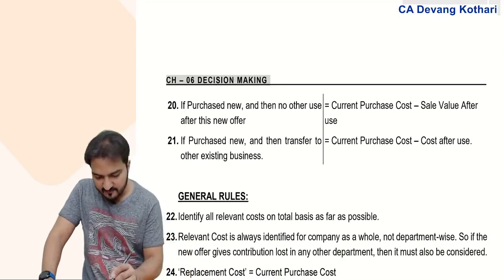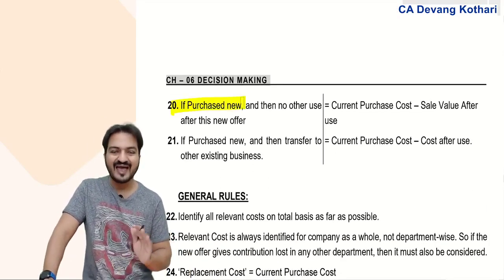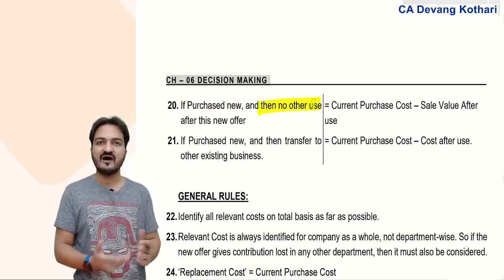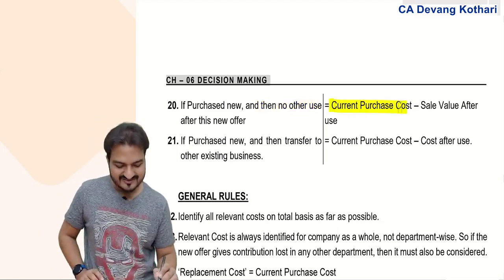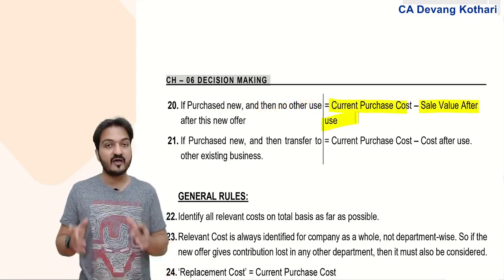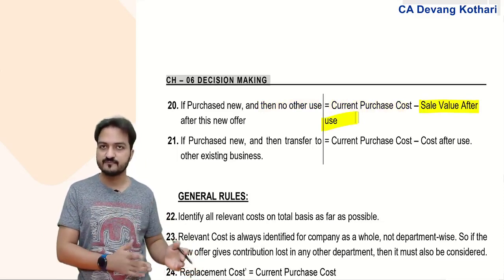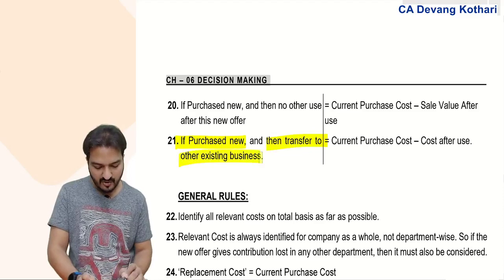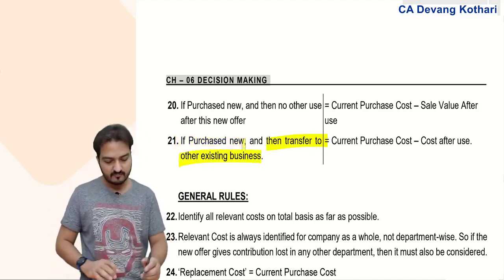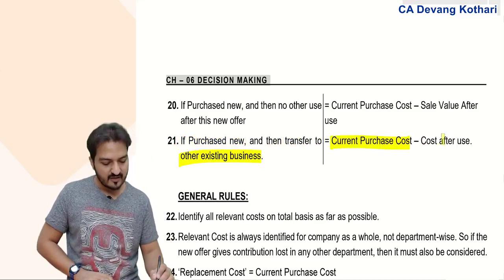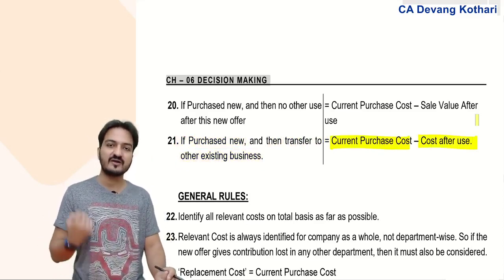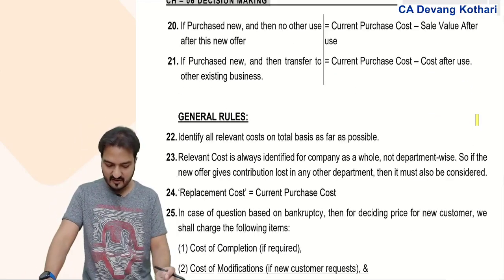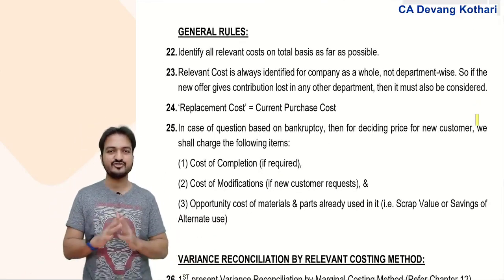If the machine is newly purchased for the new offer and after the new offer there is no other use of this machine, then current purchase cost minus the sale value after use. Again, value today minus value after use. If the machine is purchased new and then transferred to other existing business, then relevant cost will be the current purchase cost minus the value after use. Whatever value after use is given, that you will take. Done? Yes. This is regarding machines. And then certain general rules.